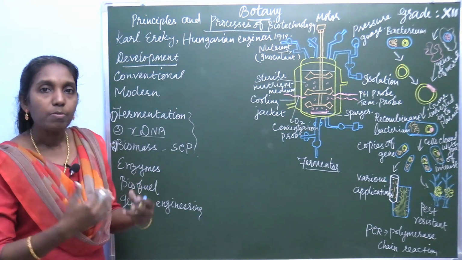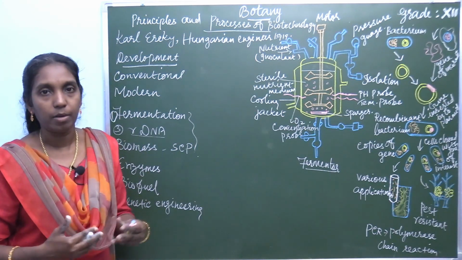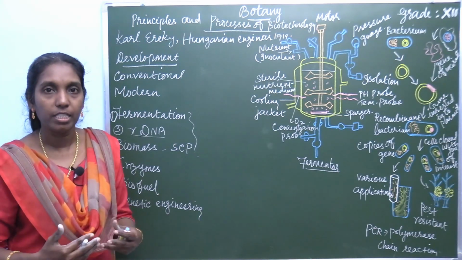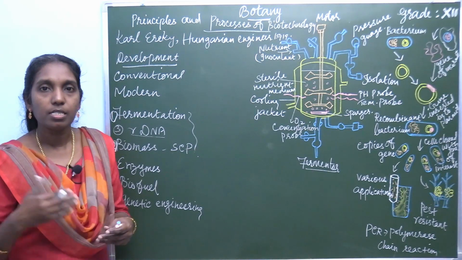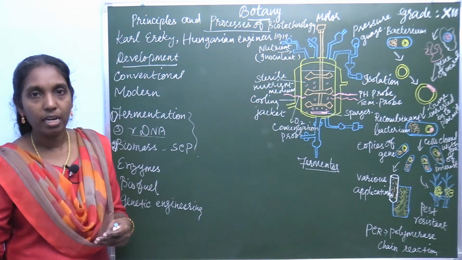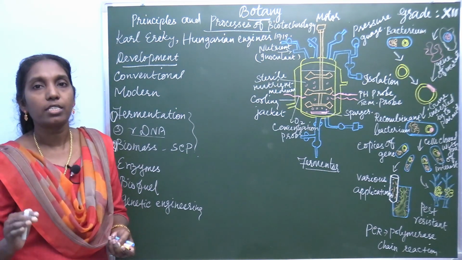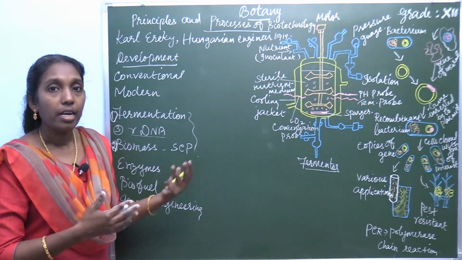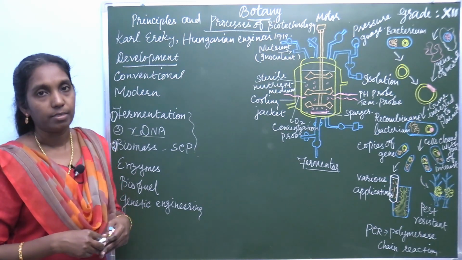So in the absence of oxygen, the fermentation process takes place. That's the definition of fermentation. What is fermentation? Conversion of organic substances into acids, gases or alcohols in the absence of oxygen or electron transport chain. So it is an anaerobic condition.